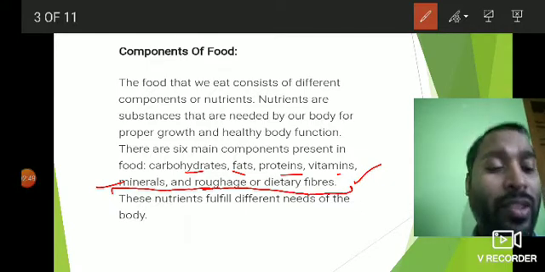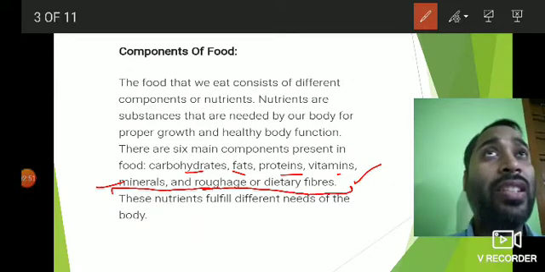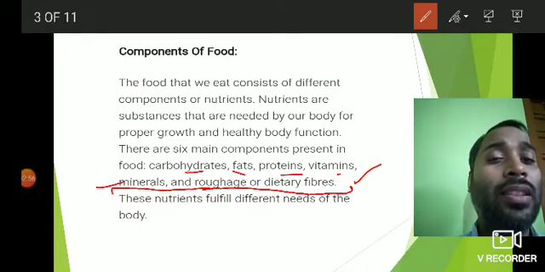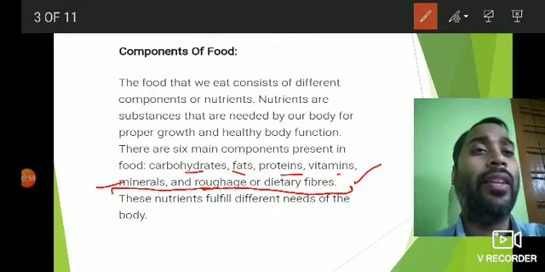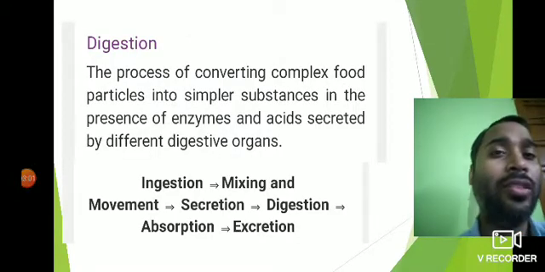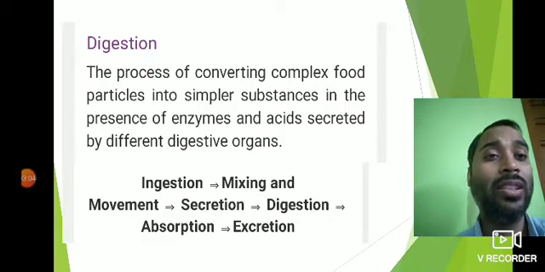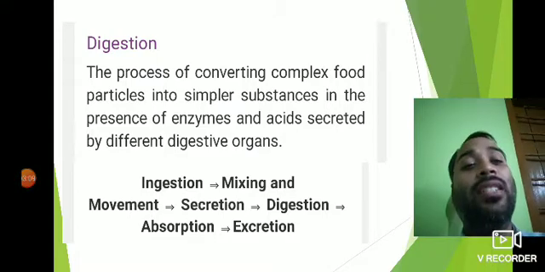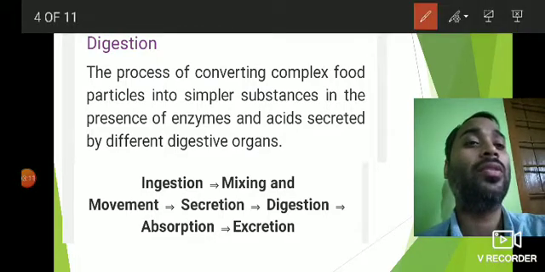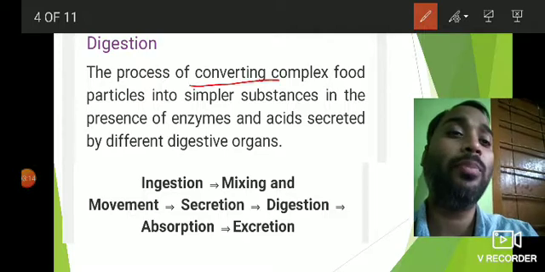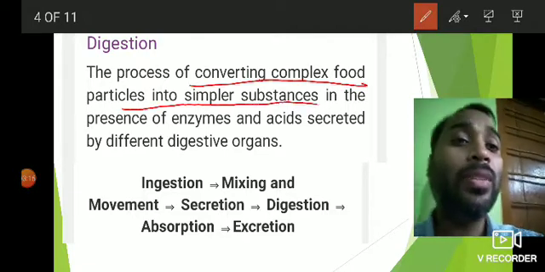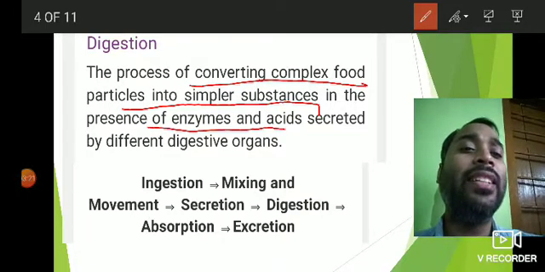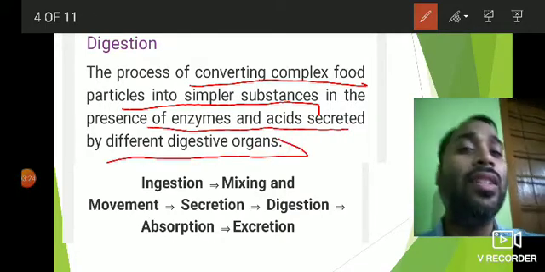So today we'll be mainly focusing on how the food is digested in the digestive tract, starting from the mouth till the anus. The process of converting complex food particles into simpler substances in the presence of certain enzymes and acids by different digestive organs is called digestion. So what is digestion? It is converting complex food particles into simpler substances. And how is it done? It is done with the help of certain enzymes and acids present in different digestive organs.